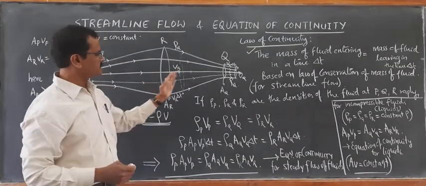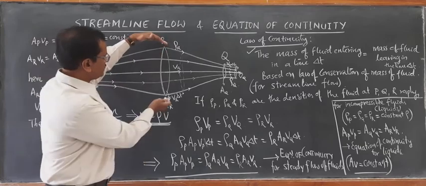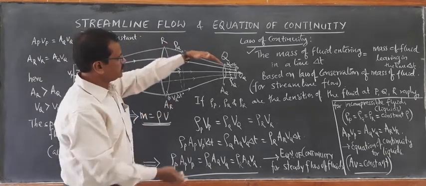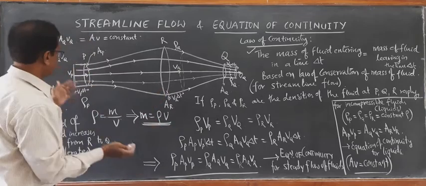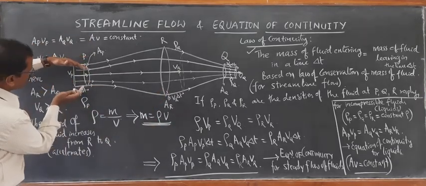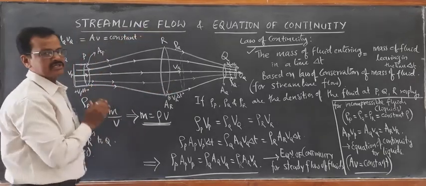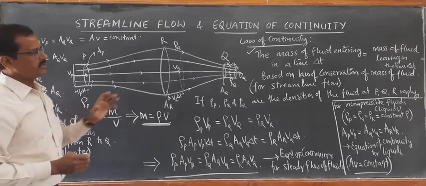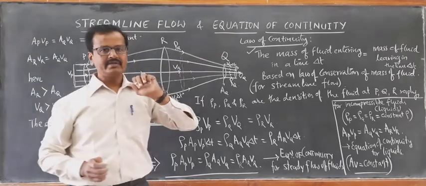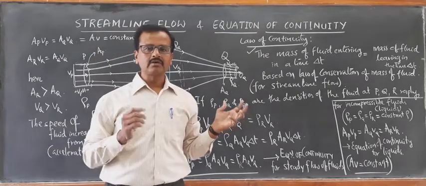There is an acceleration of the fluid particles as it enters from a wider cross-sectional area into a narrower cross-sectional area, and vice versa. When it enters from a narrower cross-sectional area into a wider one, there is a deceleration, retardation.